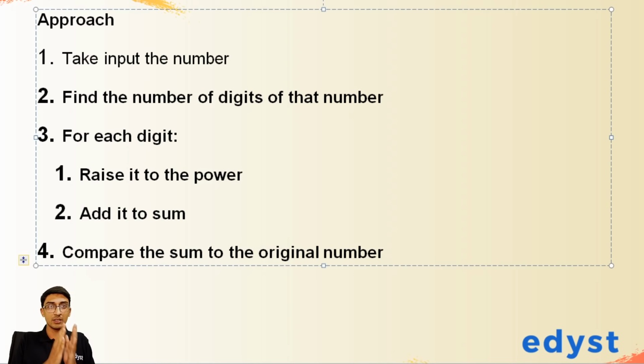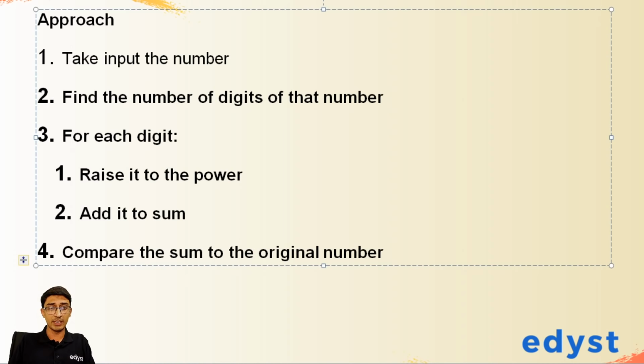Then we divide each number separately. So we take first 1, then we take 2, then we take 3, or we can take 3 first, then 2 first, then 1 first, and so on. We take each one of these numbers, raise it to the power, which power? The number of digits, and add it to sum. And then we'll compare the sum to the original number. So that's what we're going to do. If the sum is equal to the original number, then it is the same, it is an Armstrong number, otherwise it's not an Armstrong number.